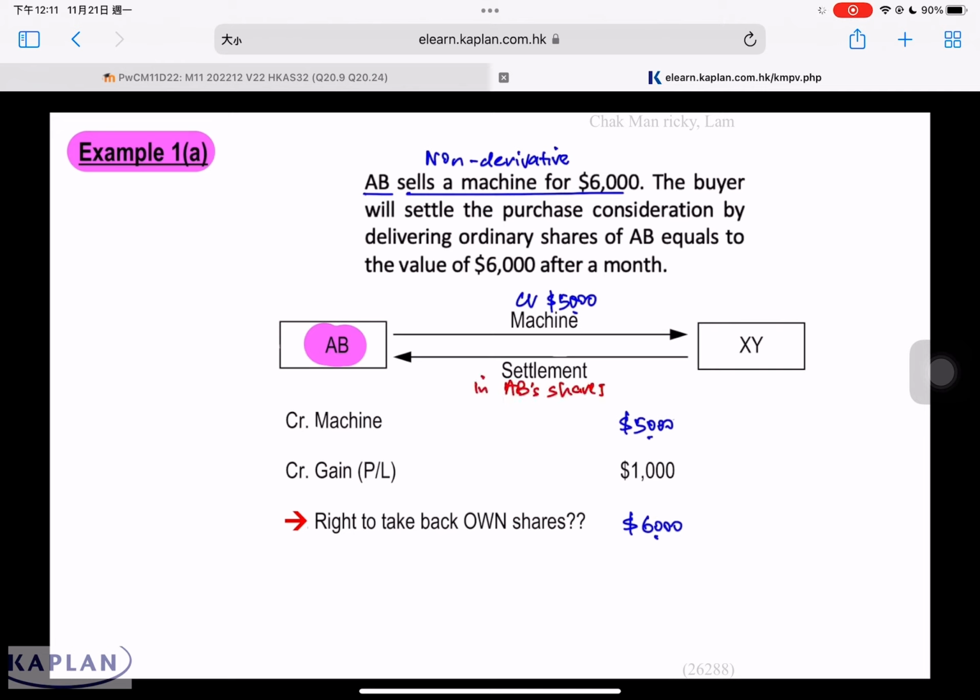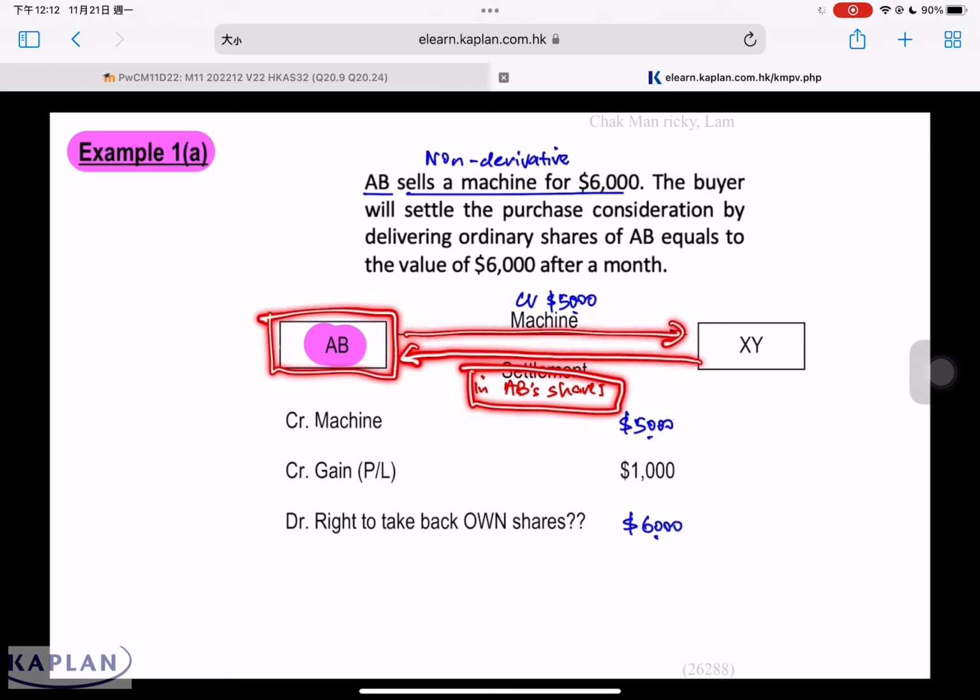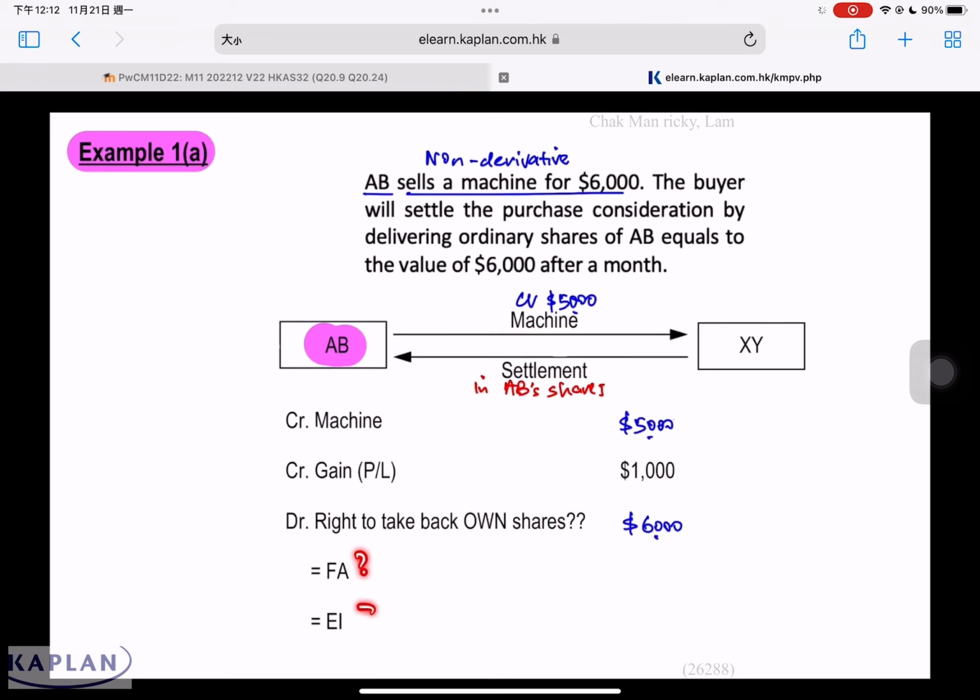If this settlement were in the form of the buyer's shares, definitely this would be a financial asset. But this settlement is in AB's own shares. AB sells the machine and in return takes back its own shares. We have to ask ourselves whether these own shares being taken back are a financial asset or an equity instrument. It very much depends on the number of shares. If the number of shares you take back is variable, then it's a financial asset. If it is a fixed number of shares, then it's an equity instrument. AB is going to take back shares equal to the value of $6,000 after a month.